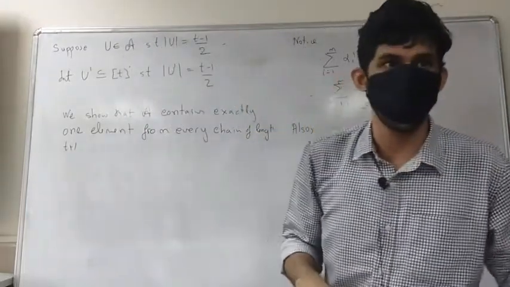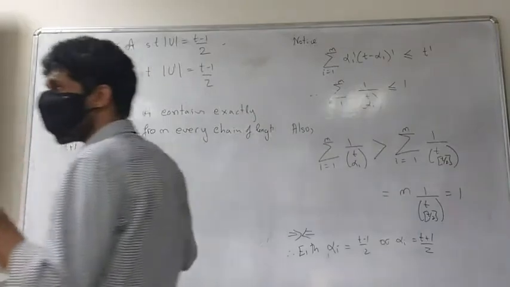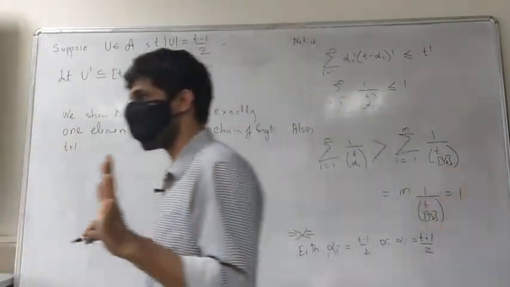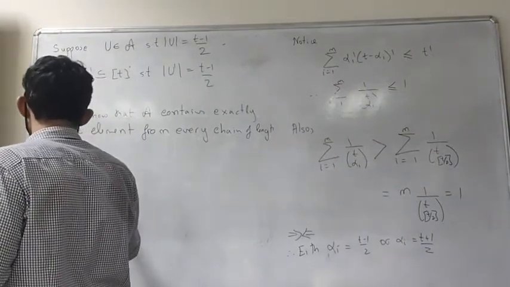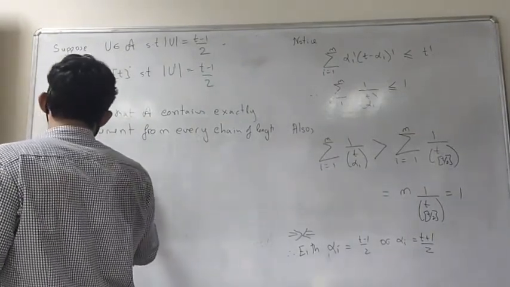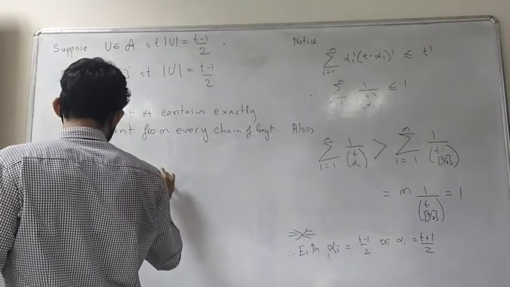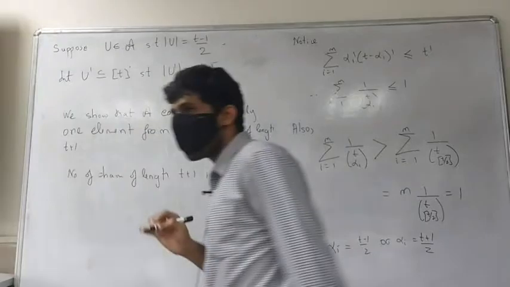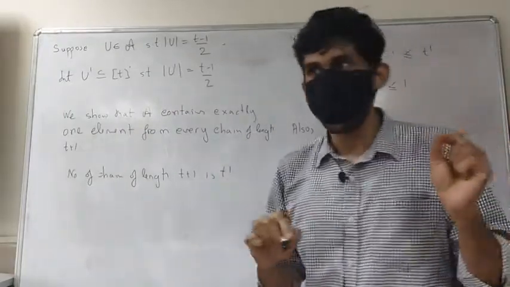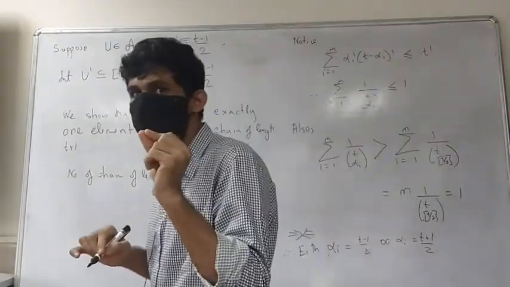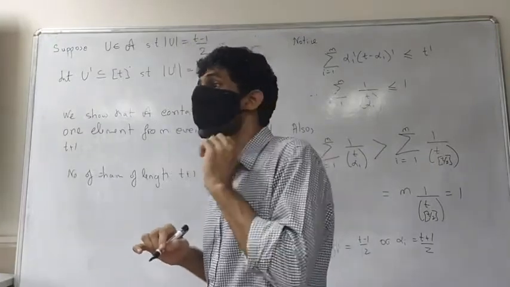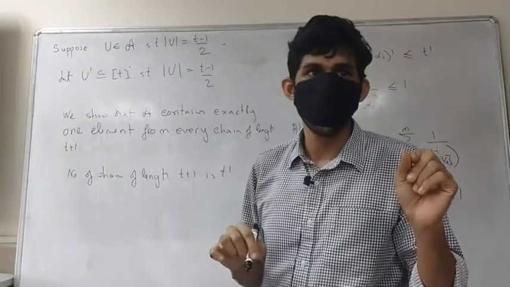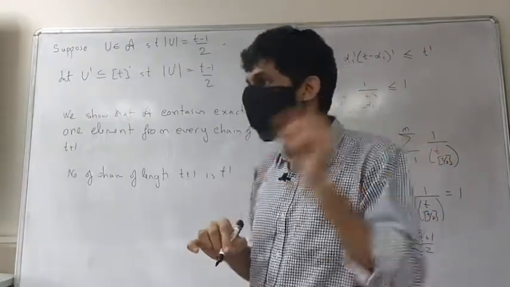We know the number of chains of length t plus 1 is t factorial. If I prove that for any i, the number of chains that contain a_i is also going to be t factorial,